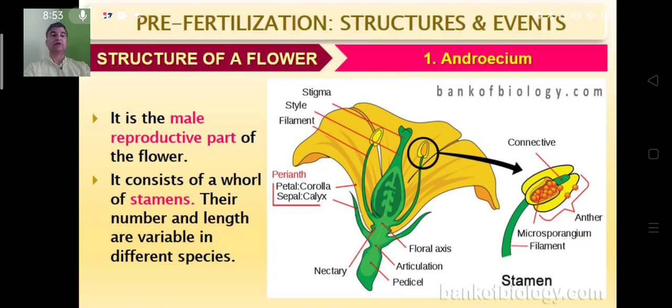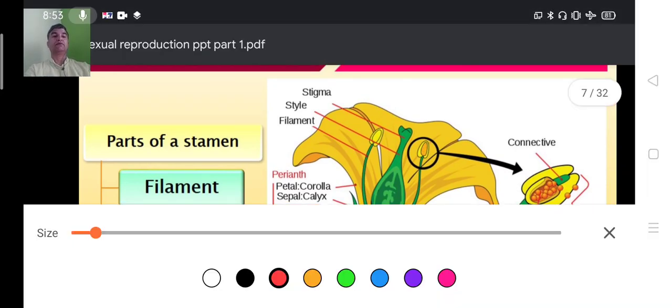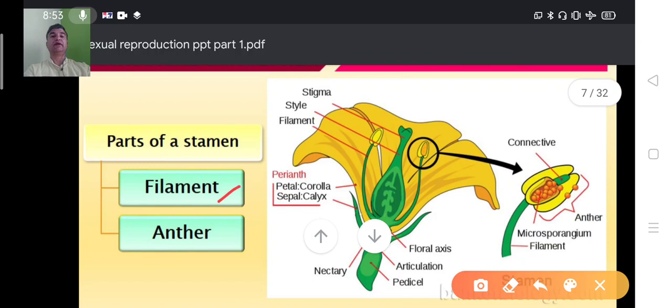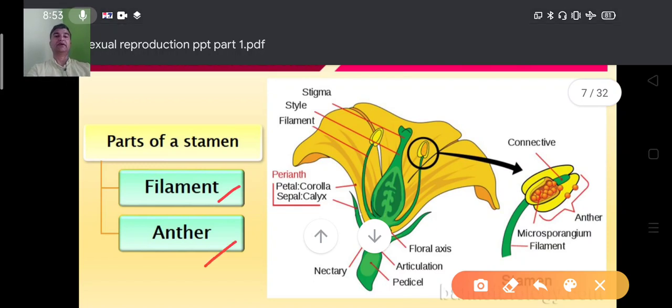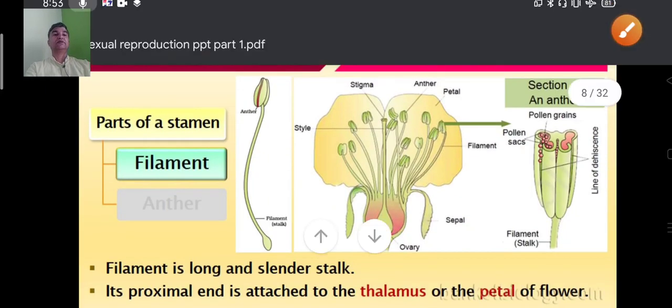So this structure we are going to cover in detail. Yes, so this is a pre-fertilization structure, that is the Androecium. When you take the Androecium, as I told, the Androecium is made up of two parts, filament and anther. Anther is the actual part where the male gametes are going to be produced. So, first one is the filament.